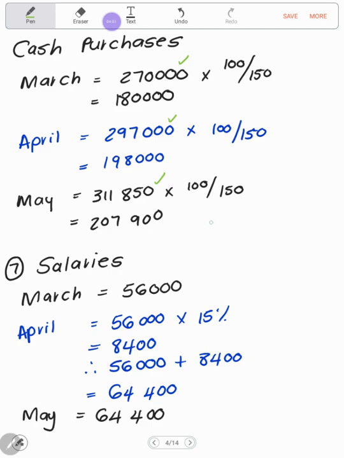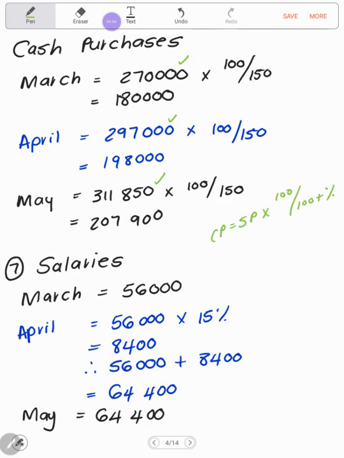Remember that your formula for cost price is cost price equals your selling price times 100 over 100 plus the markup. In this case, our markup is 50%. As you can see, I've got my values over here. In March, our selling price was 270,000 times 100 over 150, and my cost of sales is